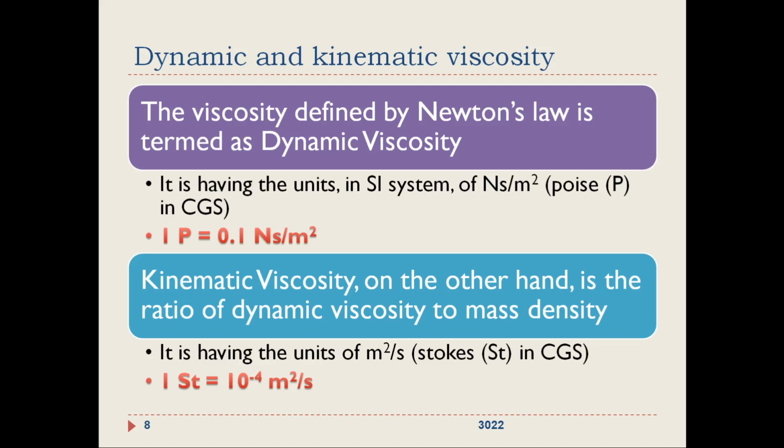So, which is denoted by nu. Sorry, I forgot to mention that here, since it is already discussed in the previous classes. So dynamic viscosity is mu and kinematic viscosity is nu, Greek letter nu. It has the units of meter square per second, and Stokes, uppercase S lowercase t, in the CGS system. Again, there is a relation between Stokes and the SI system. One Stokes is equal to 10 to the power minus 4 meter square per second.